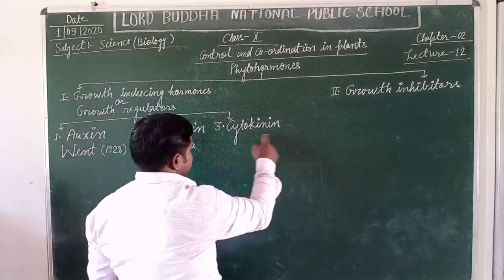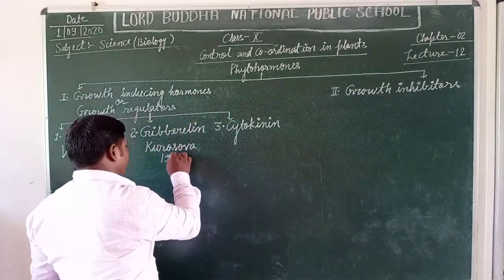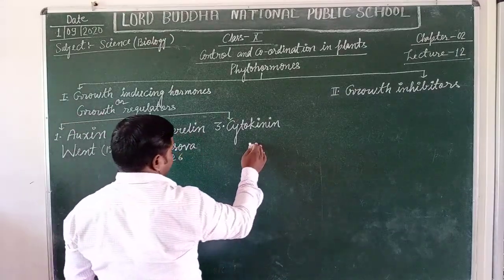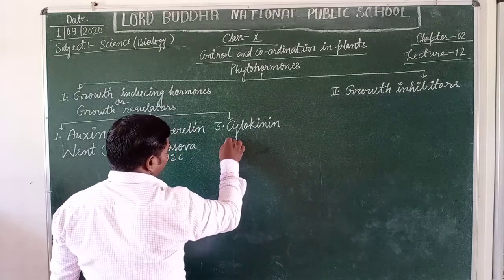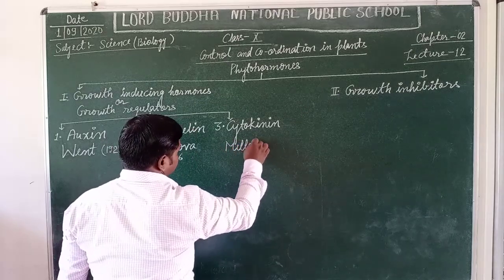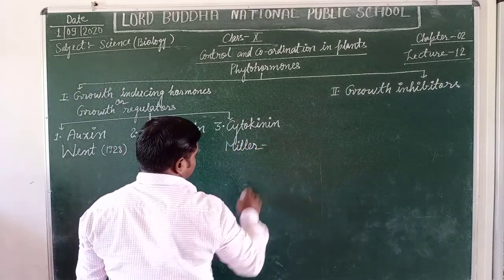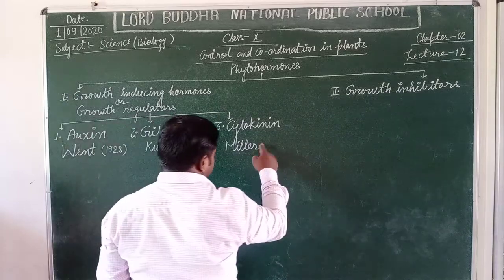Likewise, cytokinin was first reported by Miller in 1926.